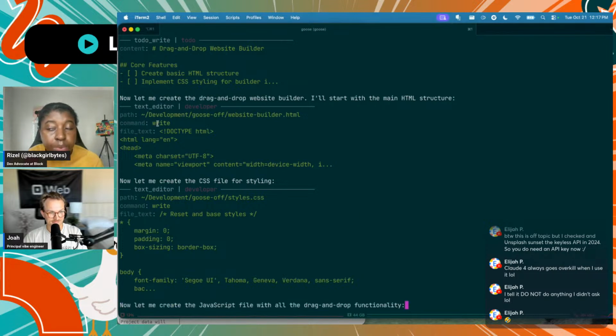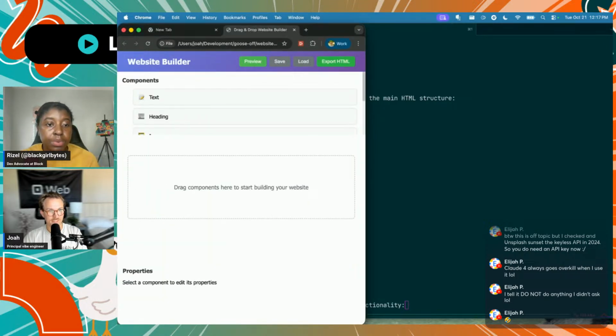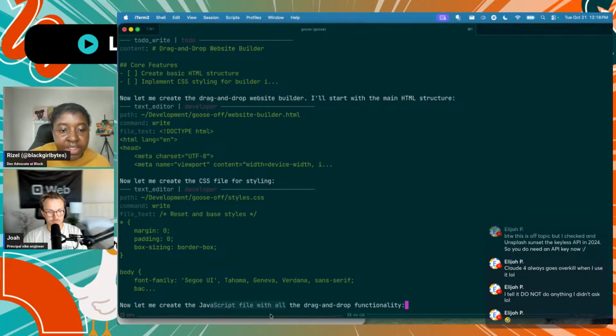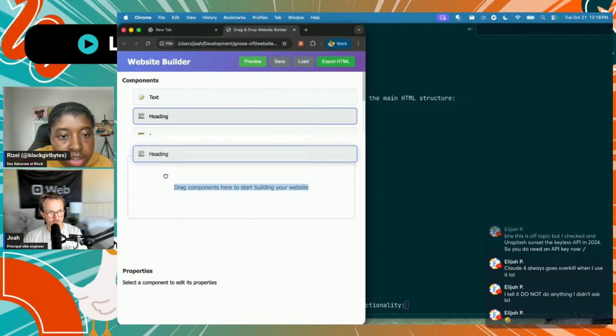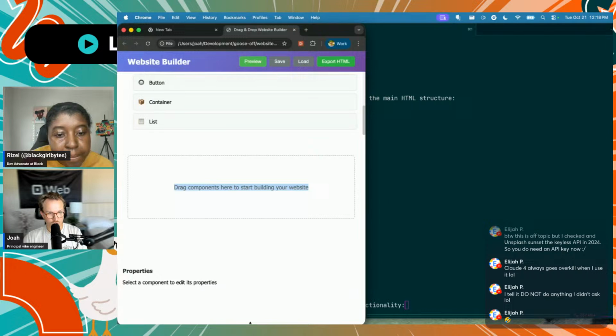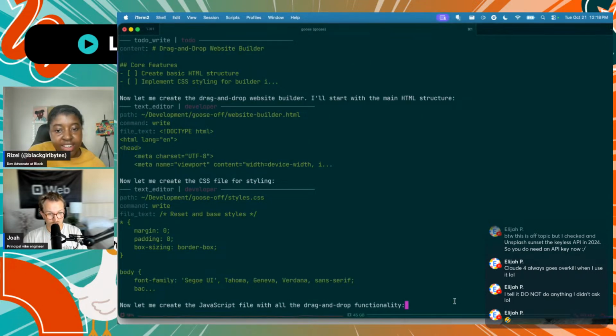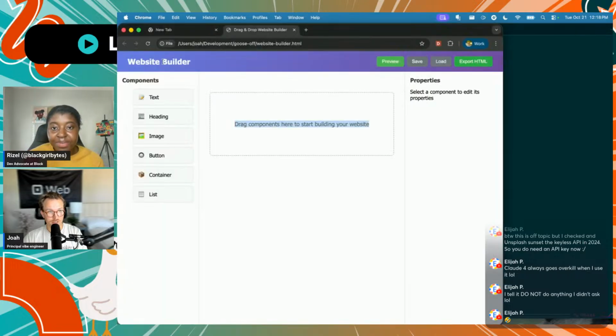Typically, what LLM do you like using with Goose? I prefer Claude Sonnet. I have not yet touched the new models they just came out with. It's 4.5, I think. But I'm normally just on 4, and it works pretty well. I like 4 too. I feel like 4.5 so far has been a token eater. All right, we've got all the visual functionality, but we're waiting on JavaScript to actually bring it together. It's looking good.